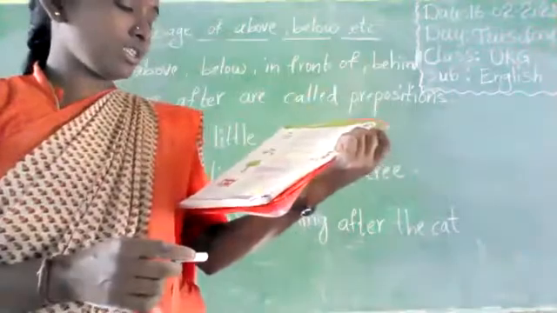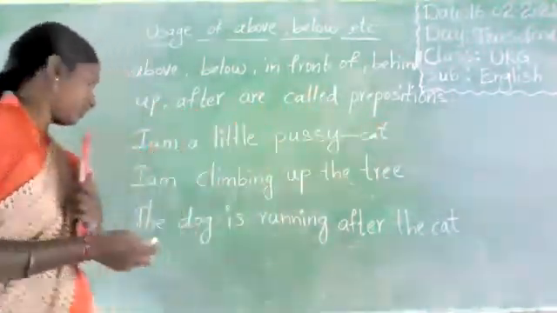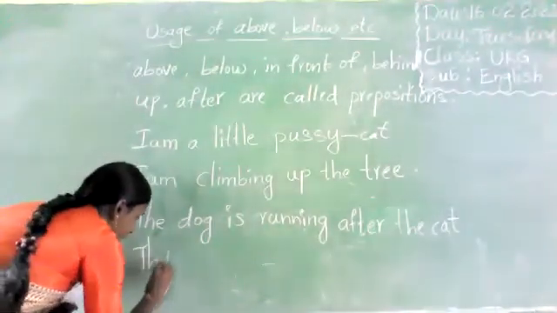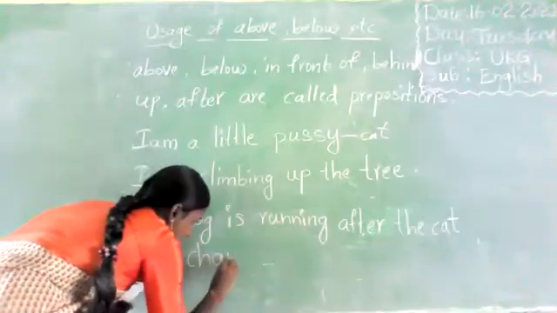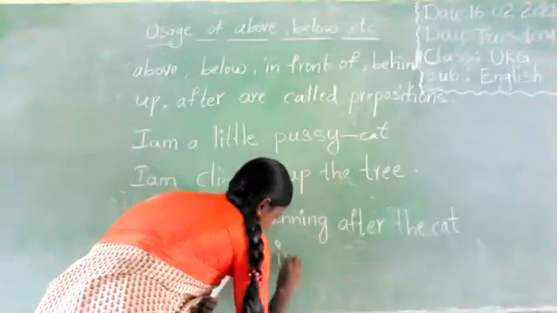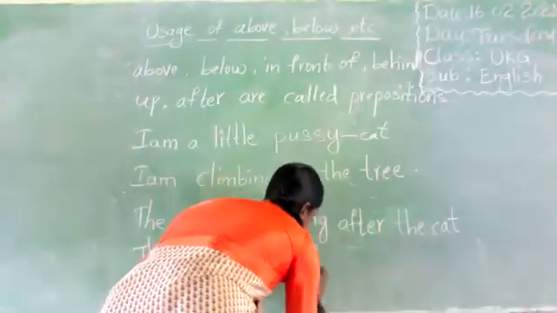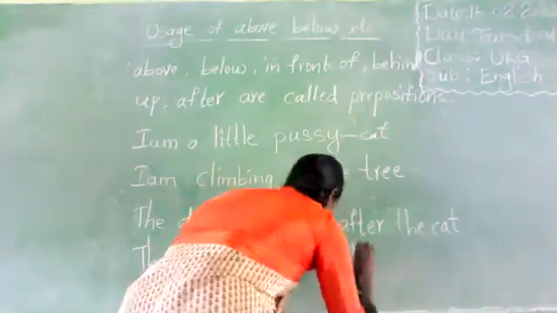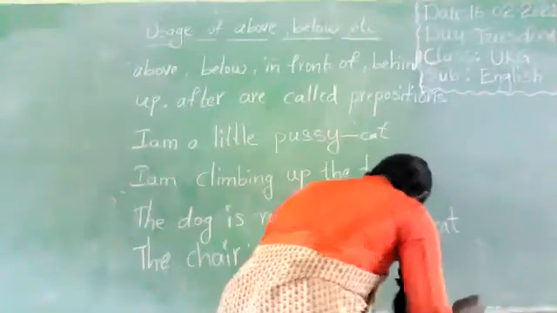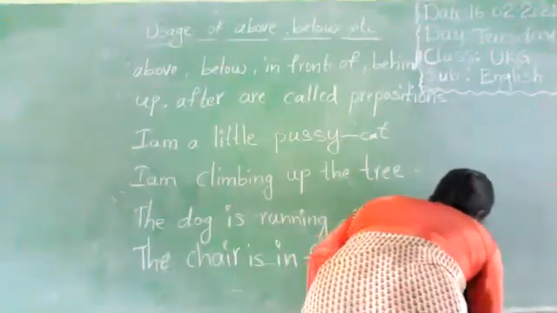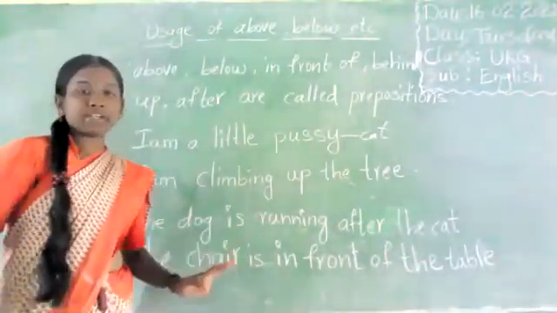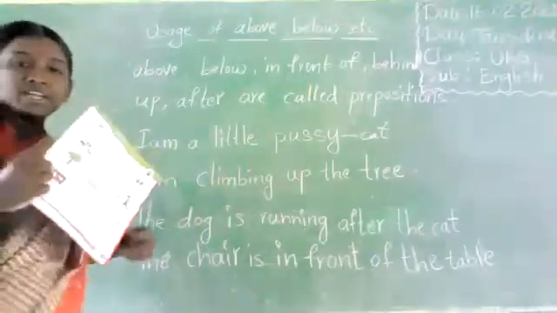Next, the chair is in front of the table. The chair is in front of the table. Where is the chair?